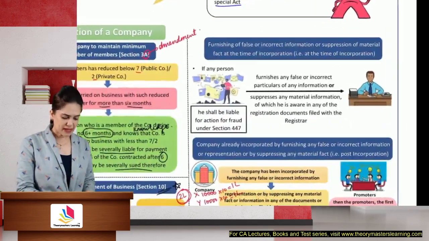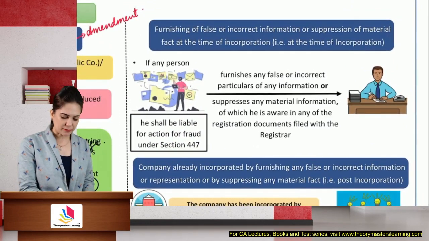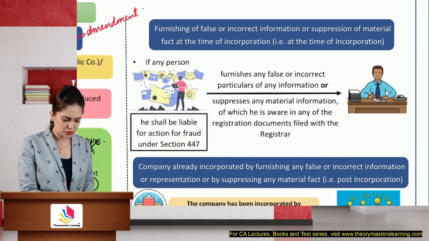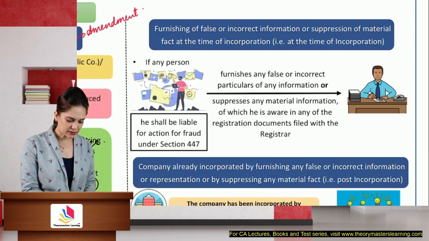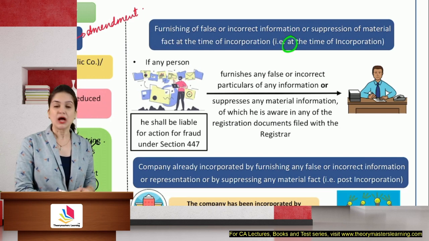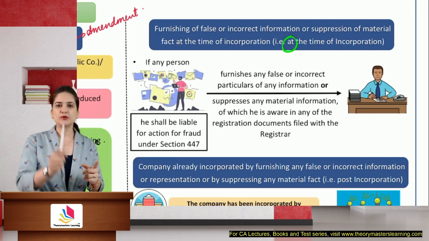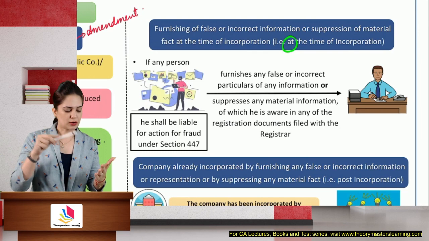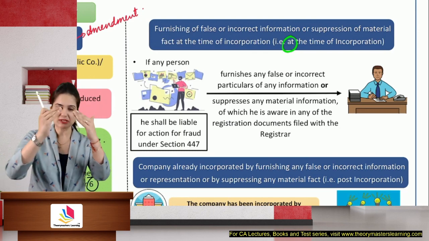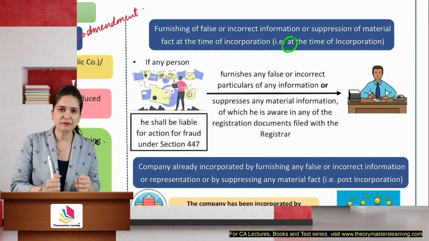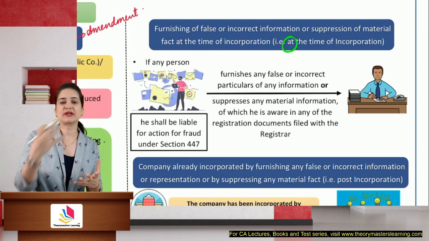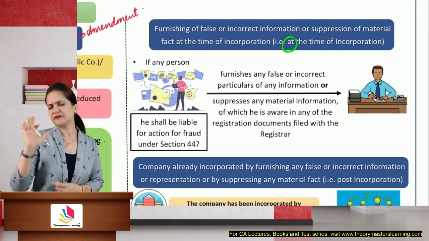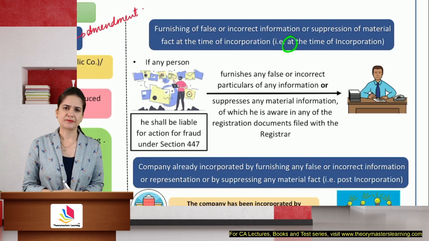What if at the time of formation, at the time of incorporation, so let me highlight at the time of, change the ink. If at the time of incorporation, ROC finds that you are trying to provide false or incorrect information, or you're trying to suppress the information, that is hide information, show less than what it actually is, then they will refuse to register your company.